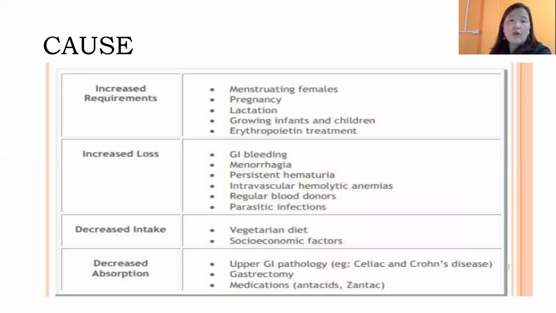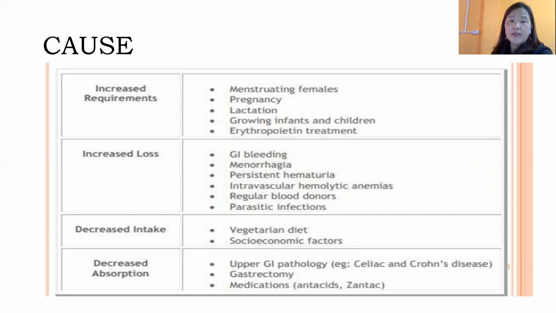Next, what are the causes? There are different types of causes which are responsible for anemia, but we will just brush up here because in the subsequent videos we're going to concentrate on individual anemias, and individual anemia के हिसाब से अलग अलग causes है, तो इसमें एज अ होल क्या causes हो सकता है इसके बारे में हम लोग concentrate करेंगे. So in causes there are different types of conditions. It can be increased requirement, there is an increased loss, or there is decreased intake or decreased absorption.